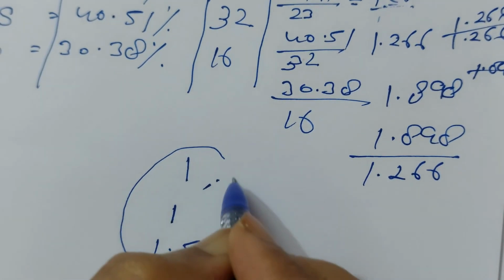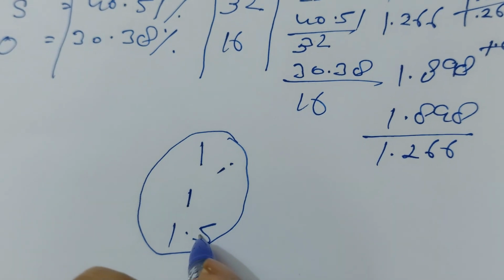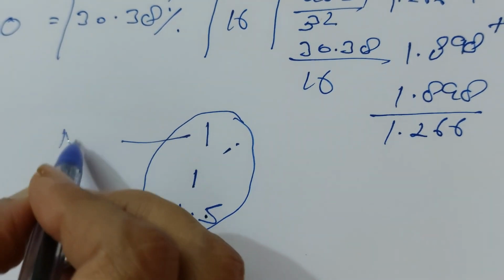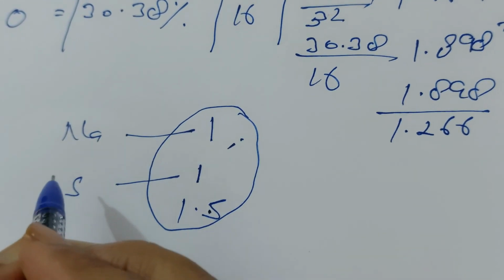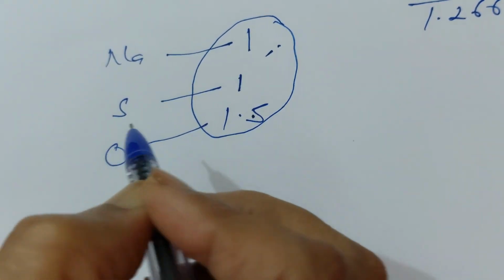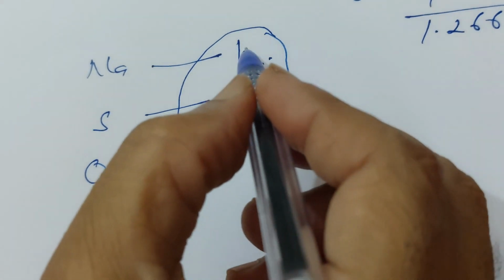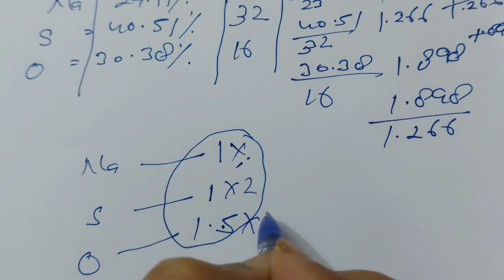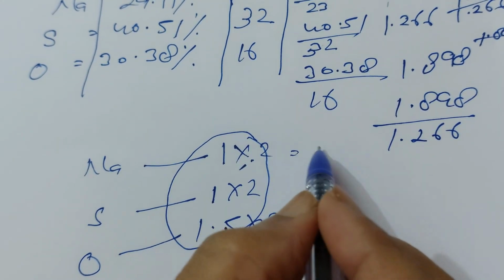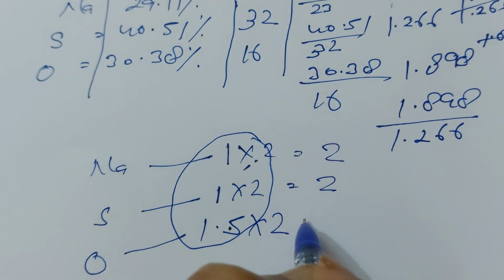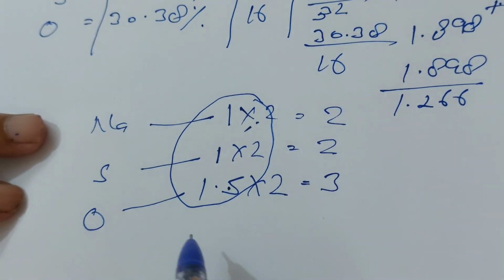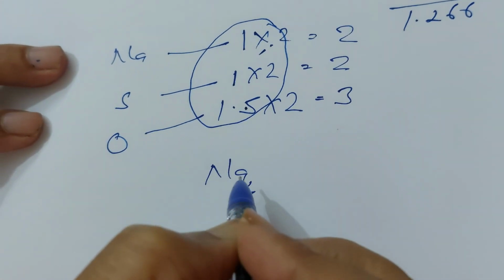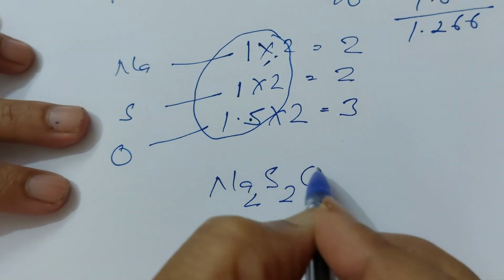but this value is not an integer. This is the value of Na, this is the value of S, sulfur, and this is the value of O. To make it an integer, we should multiply the values by 2, and this is 2, and this is 2, and this is 3. So sodium has 2, sulfur 2, and oxygen 3.